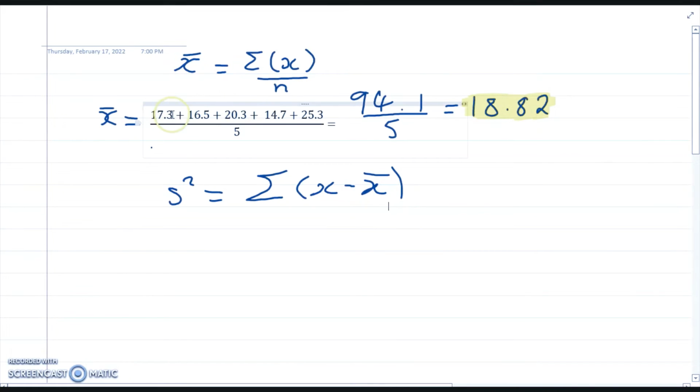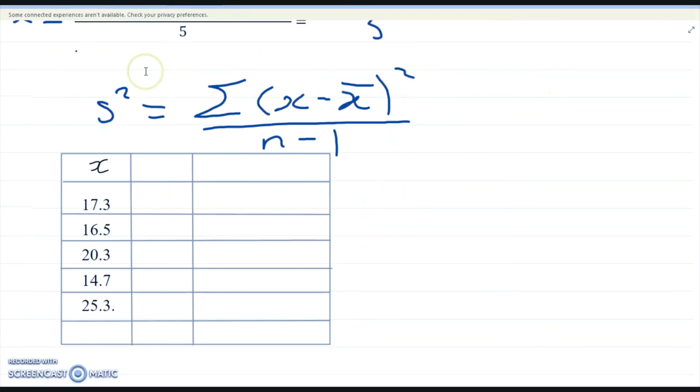So we'll say this variable minus the mean, plus this variable minus the mean, plus that variable minus the mean. Then we add everything together, square it, then you divide by n minus 1.